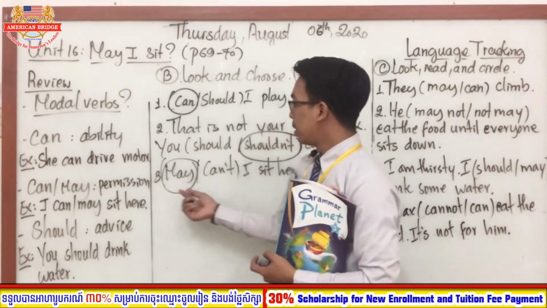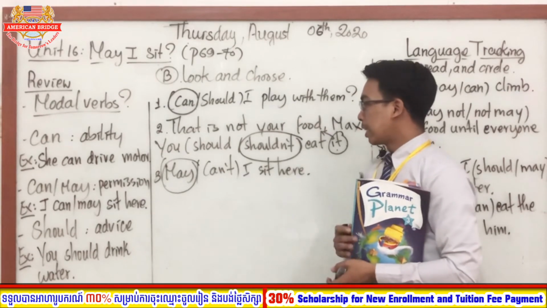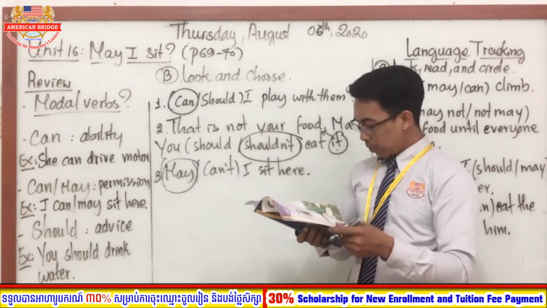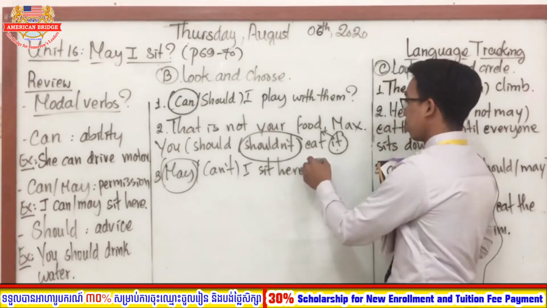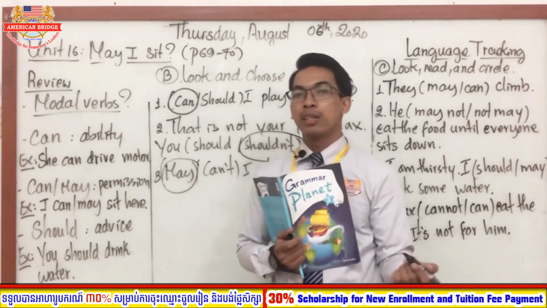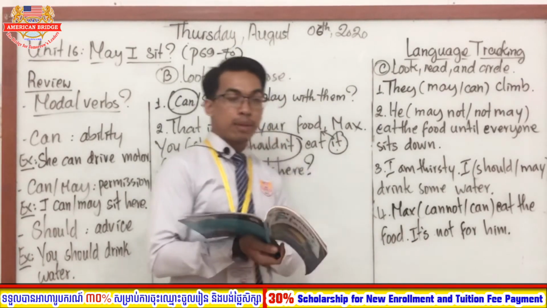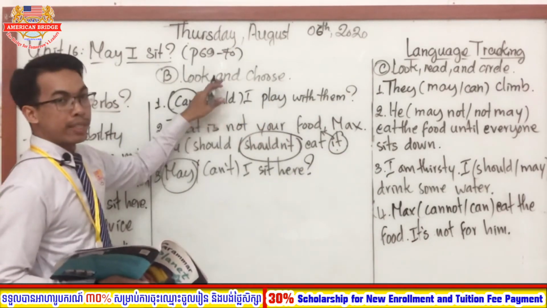Good. So you ask for permission to sit here, right? So may I sit here? Okay, this is about a question, right? Good. So don't forget the question mark. So may I sit here? You ask for permission. Okay, good. So everyone, this is about the exercise practice in section B.